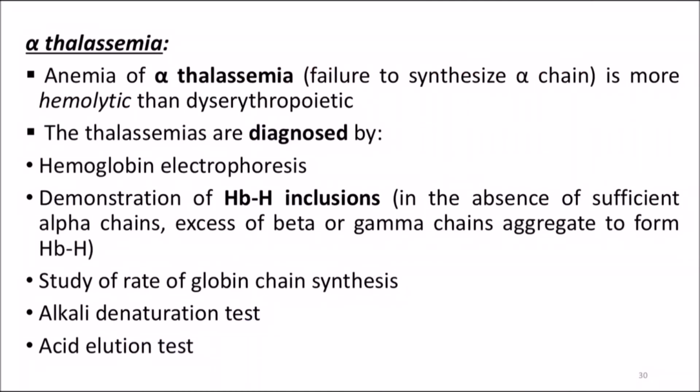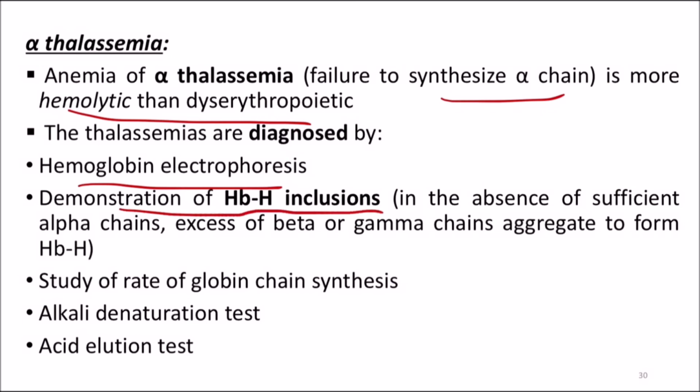Coming to the second form of thalassemia, alpha thalassemia. Alpha thalassemia means there is a failure to synthesize alpha chain. So the anemia of alpha thalassemia is more hemolytic than erythropoietic. It is the more hemolytic form. The thalassemias are diagnosed by hemoglobin electrophoresis. Demonstration of HbH inclusions can be done. That is, in the absence of sufficient alpha chain, excess beta or gamma chains aggregate to form HbH. Other tests are study of the rate of globin chain synthesis, alkali denaturation test and acid elution test.